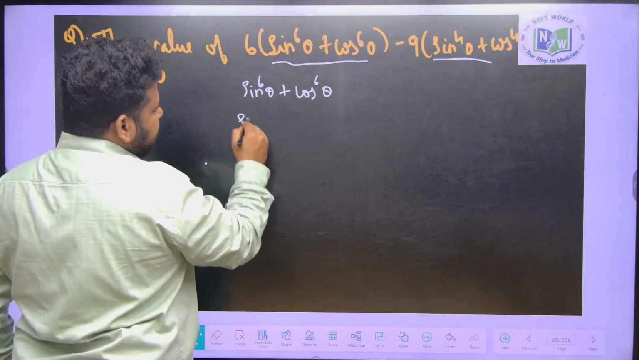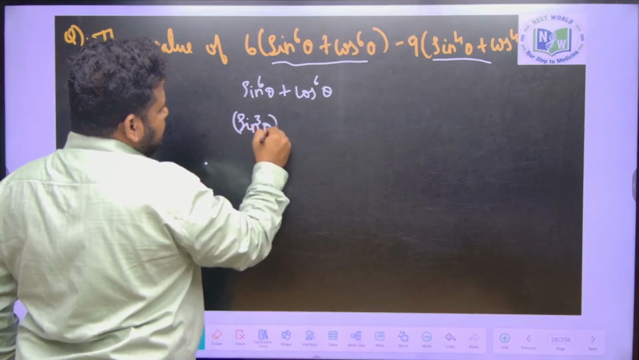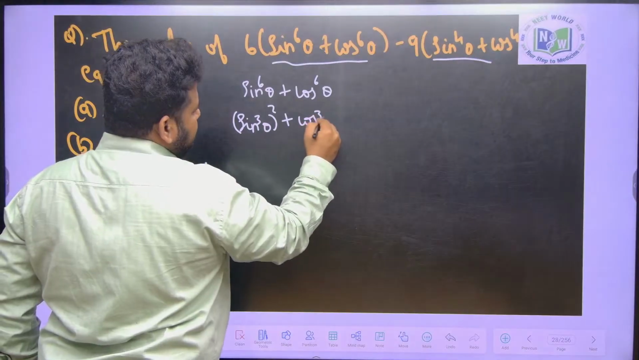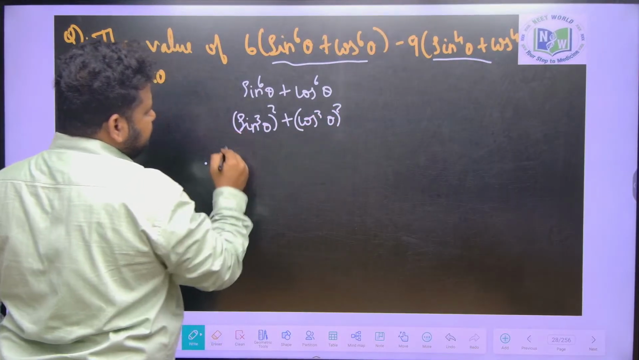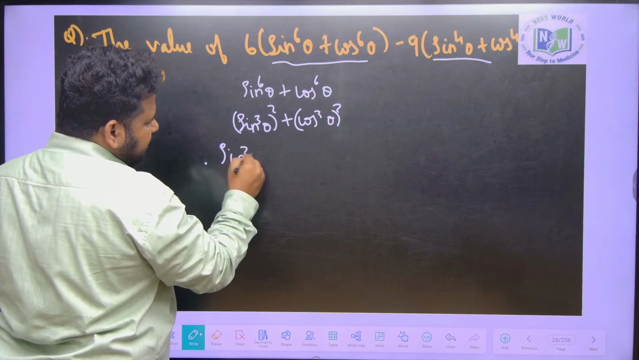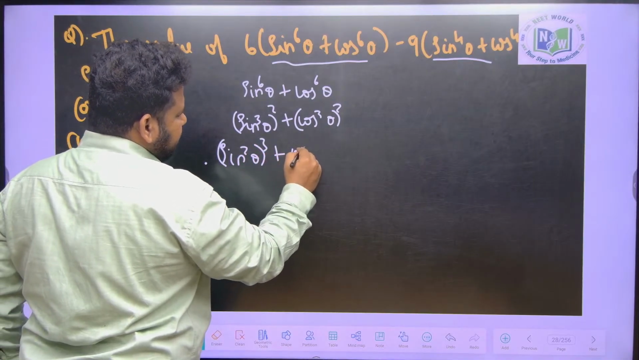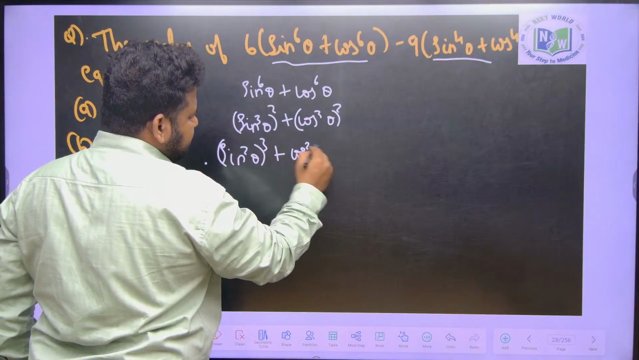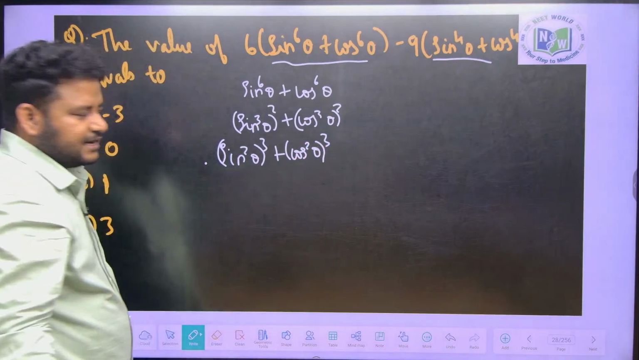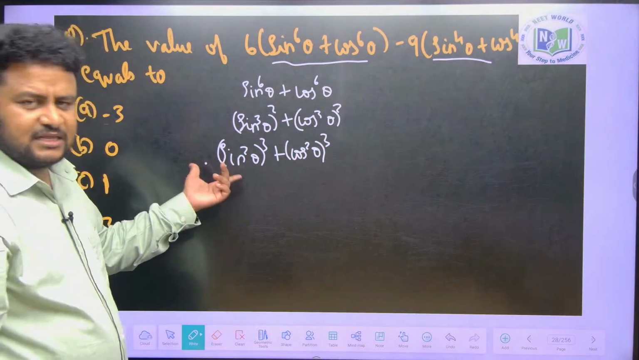I can write it as (sin cube theta) whole square plus (cos cube theta) whole square, or I can write it as (sin square theta) whole cube plus (cos square theta) whole cube. Correct? I can write it in these two ways, in either of the ways.